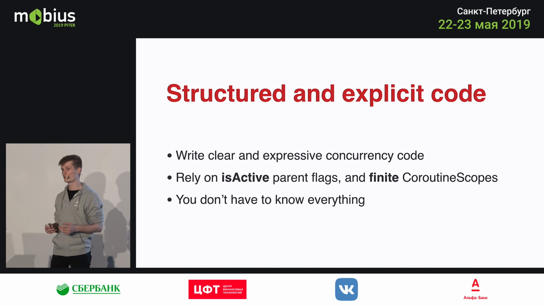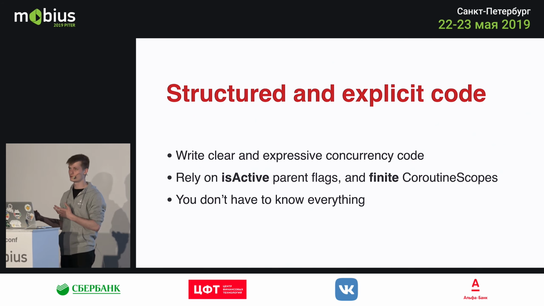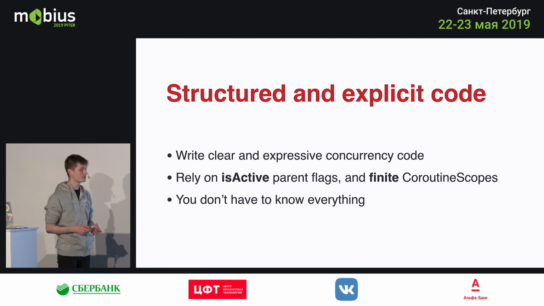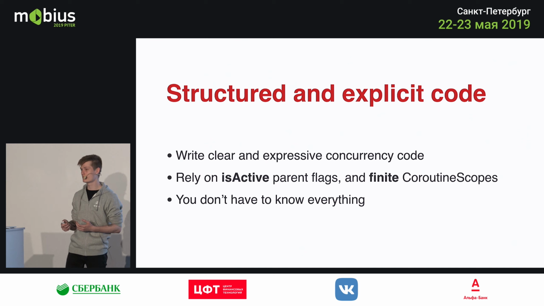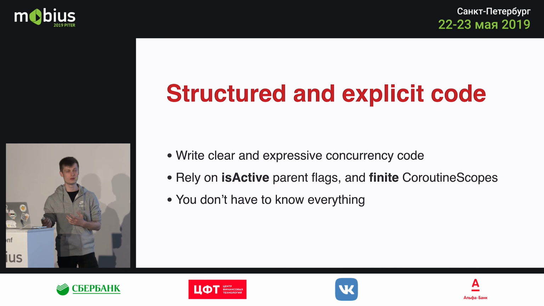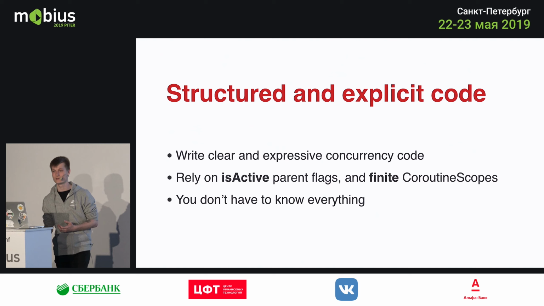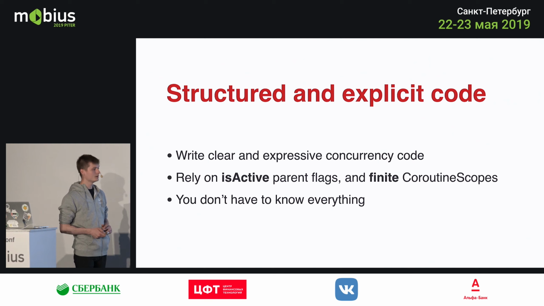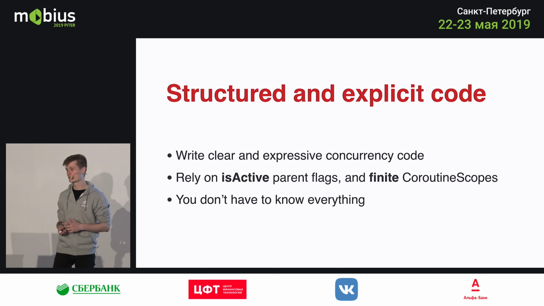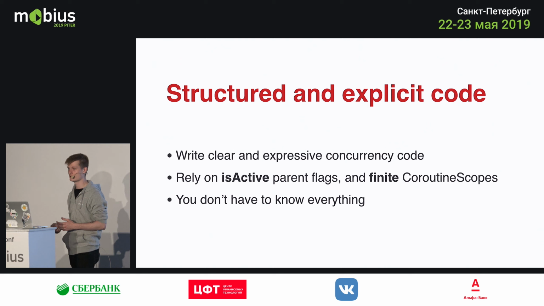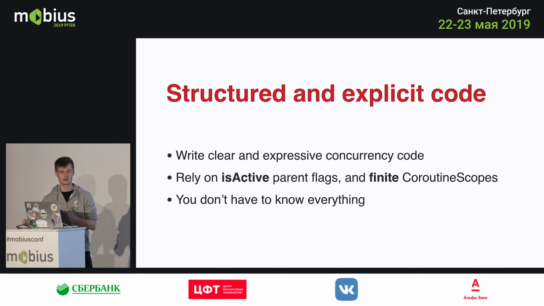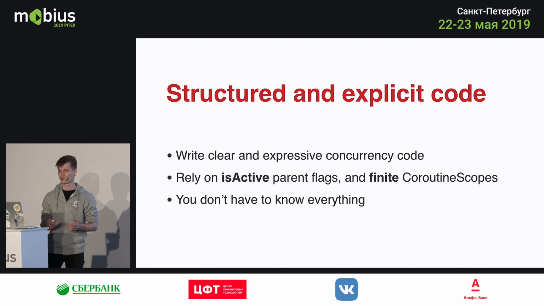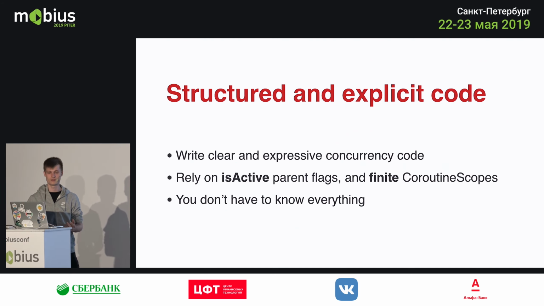So if you do have to run for loops, or rather while loops, which shouldn't seemingly end, in coroutines, which is pretty safe, then it's better to use while isActive rather than while true loops, because then you can cancel the job and be sure that nothing got leaked, even though it shouldn't leak at all. And you should try to use finite coroutine scopes, so avoid using the global scope unless you really need to launch something and forget about it. Try to rely on your fixed mechanisms in your code. For example, in Android, these are activities or fragments.